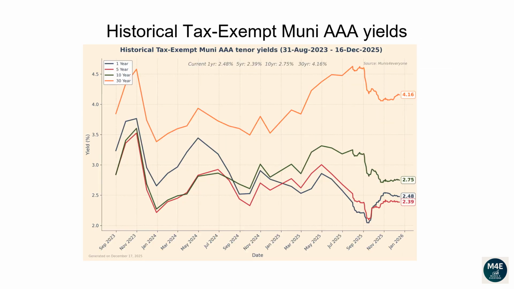This line plot and the next plot show how each tenor of the Muni yield curve has changed over time. From the 31st of August 2023 to the 16th of December 2025, the 1-year yield has dropped from 3.24 to 2.48. The 5-year yield has dropped from 2.85 to 2.39. The 10-year yield has dropped from 2.84 to 2.75. The 30-year yield has increased from 3.85 to 4.16.